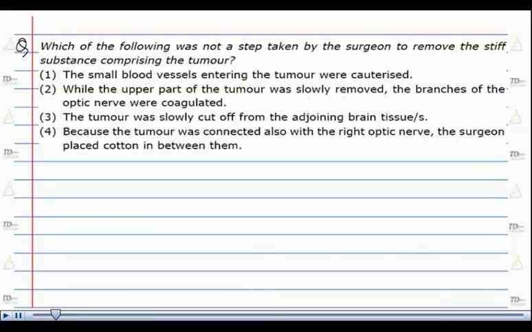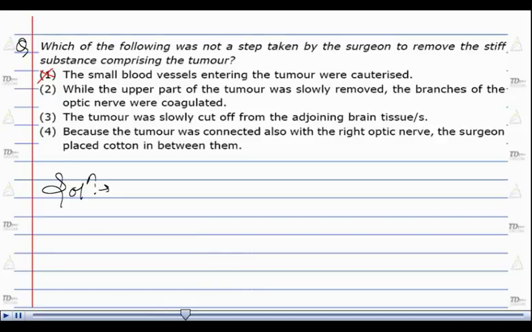Which of the following was not a step taken by the surgeon to remove the stiff substance comprising the tumor? Now for the solution, let us check out the options that have been provided to us. Option number 1 says, the small blood vessels entering the tumor were cauterized. Now as we can clearly see, this is a medical procedure, and therefore option number 1 is absolutely true as per the passage's concern, not according to the question. Option number 1 therefore can be cancelled out.